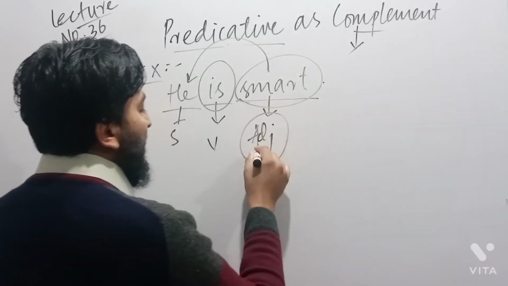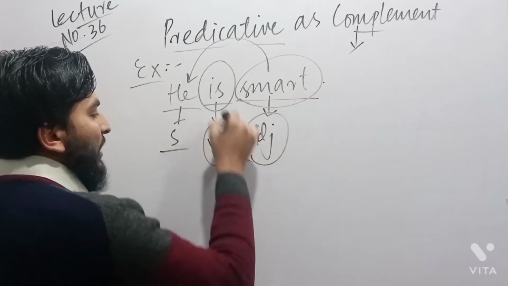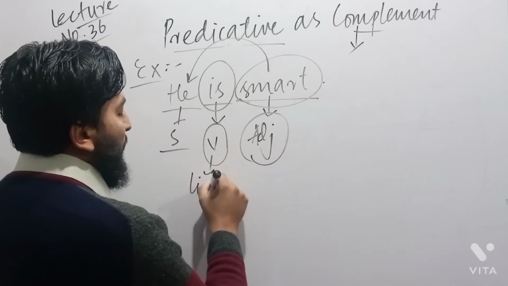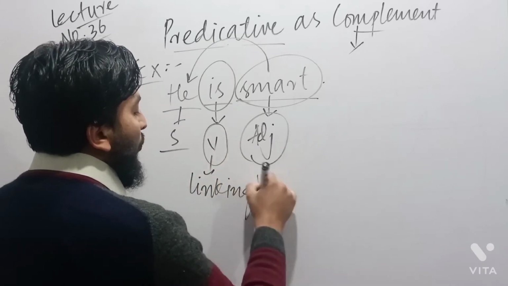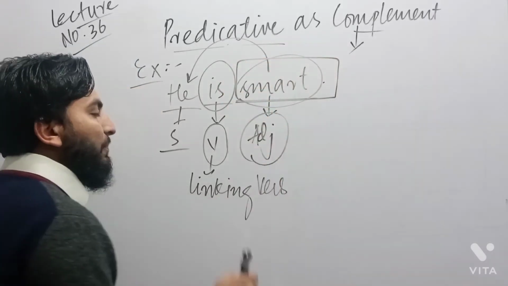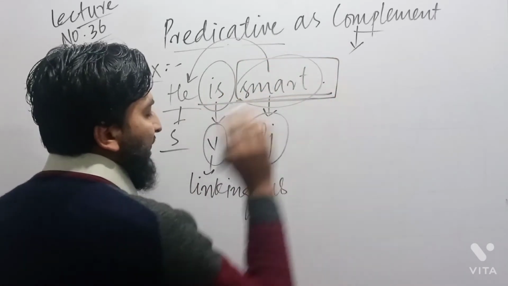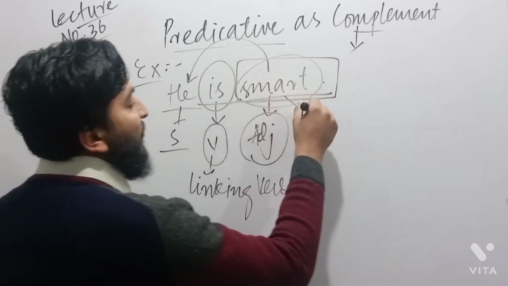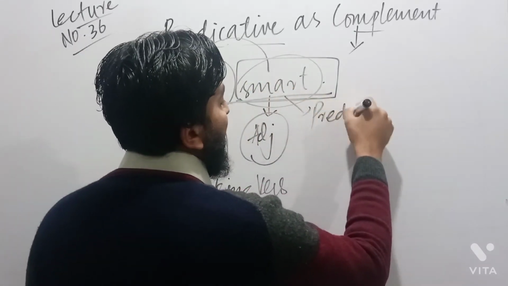This adjective is connected with the subject with the help of the verb. This verb is called a linking verb or copula or copulative verb. We understand that this smart is used in the predicate. The whole is called predicate. But this is used after the verb in the predicate. Therefore, it is called predicative.